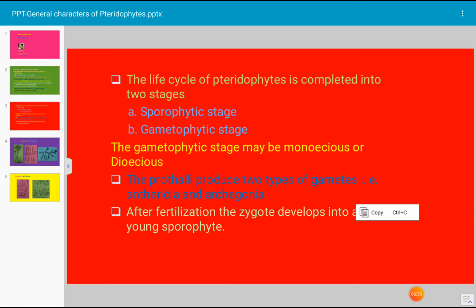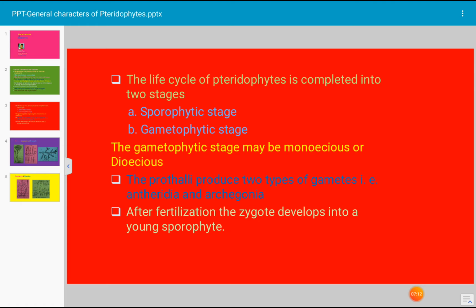When phloem is present both on the outer and inner side of xylem, it is called amphiphloic siphonostele. Such type of stele occurs in Adiantum and Marsilea. Next, ectophloic siphonostele. When phloem is situated only external to the xylem, it is called ectophloic siphonostele. Example is Equisetum. Polycyclic siphonostele. In this type, there are more than one concentric ring of vascular tissue.